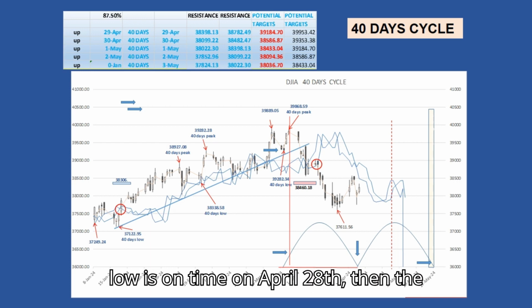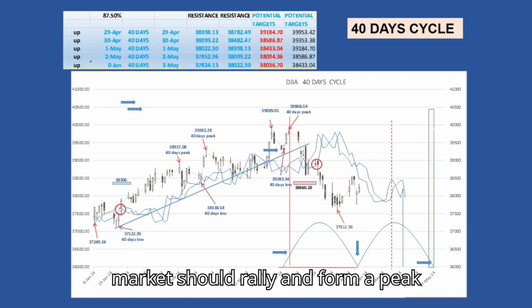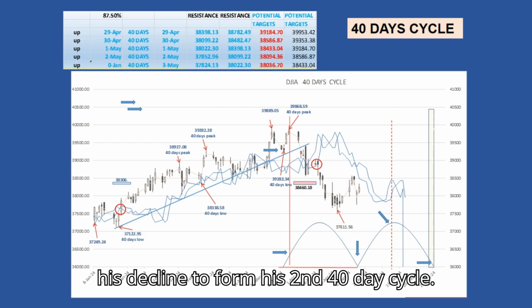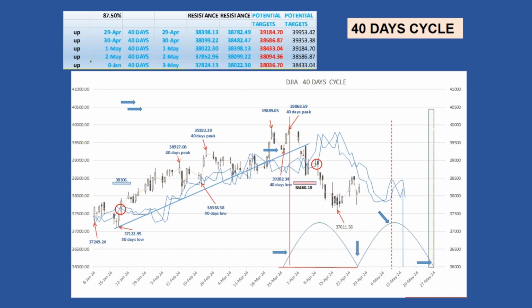If the low is on time, on April 28th, then the market should rally and form a peak around May 15th. Then resume its decline to form the second 40-day cycle low and at the same time the 80-day cycle low.